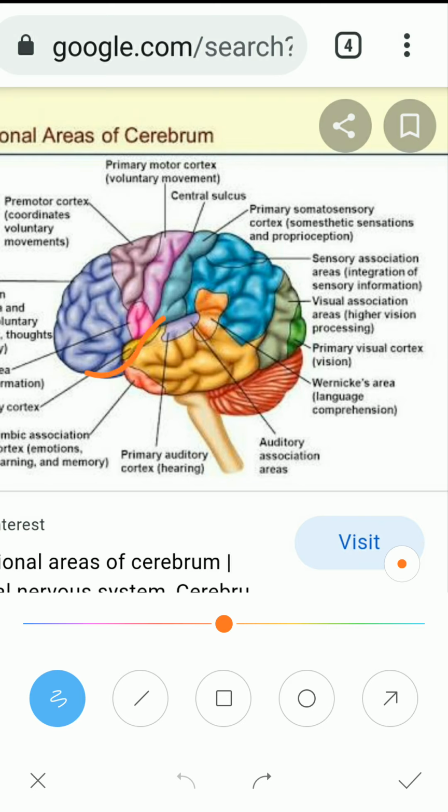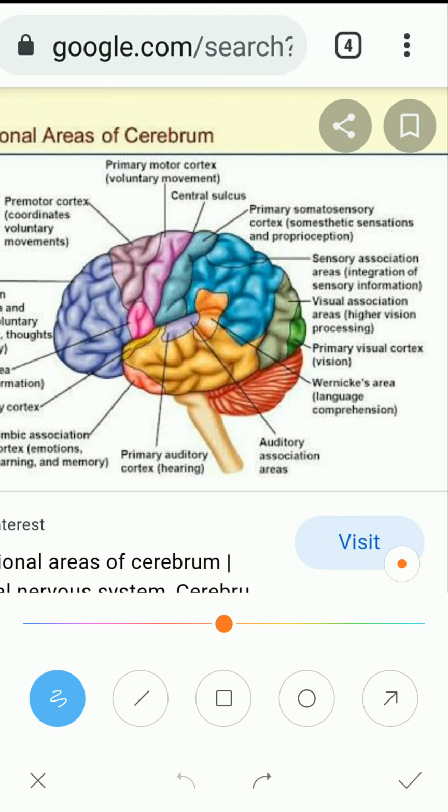Similarly, if the frontal lobe gets injured, the person will lose memory, intelligence, reasoning, everything, and motor activity will also go. We cannot do muscular activity. If the sensory area, this parietal lobe, gets injured, the person will not feel any pain, pressure or temperature; the sensation will go. Come to the last lobe, the temporal lobe.